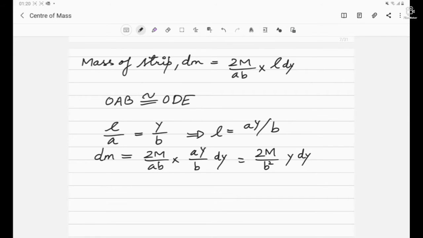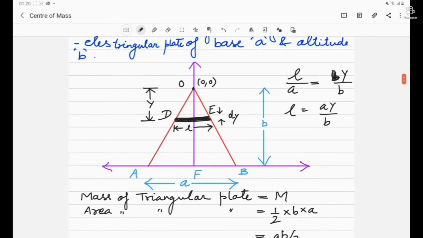Now let's see the formula of the center of mass. To find out the coordinates of the center of mass, first let's see the x coordinate. If you consider this line, you see that the left and right sides of it are symmetric. It means the x coordinate of the center of mass should lie on this line itself. So the value of the x coordinate should be 0. We have to find out the y coordinate only.